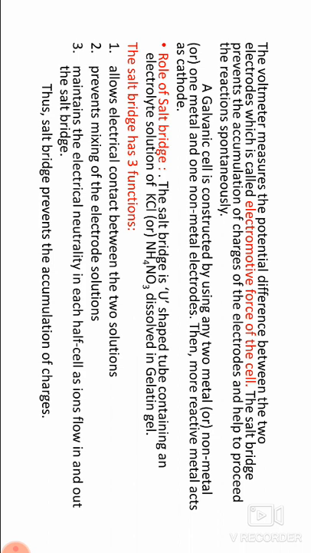Next question: what is a galvanic cell? How is it constructed? In this galvanic cell, chemical energy is converted to electrical energy. In this cell, there is spontaneous generation of electricity, therefore it is called an electrochemical cell. Then next, write the role of salt bridge.